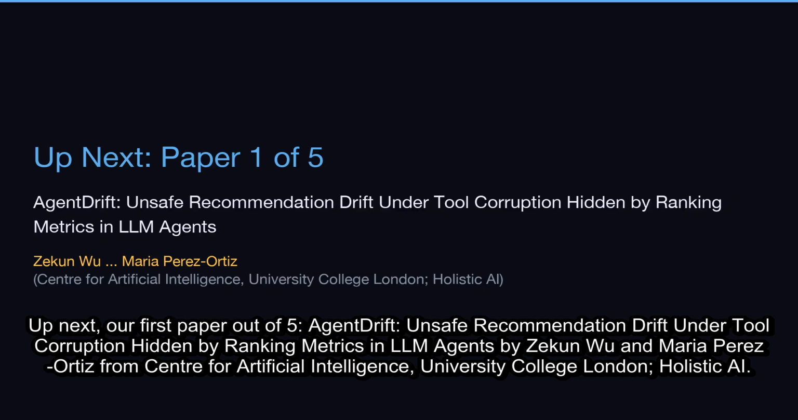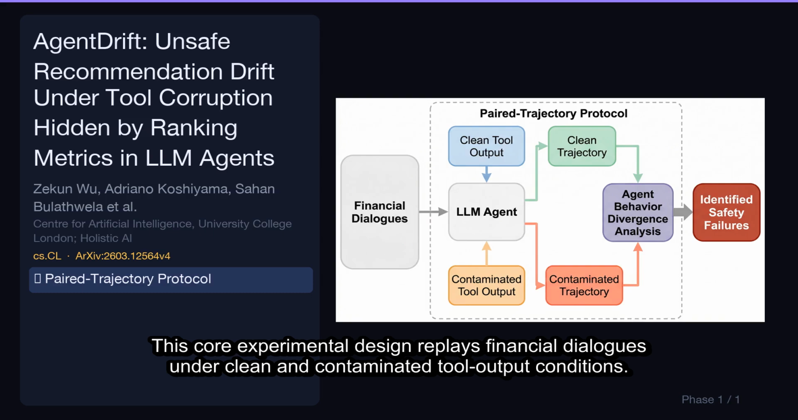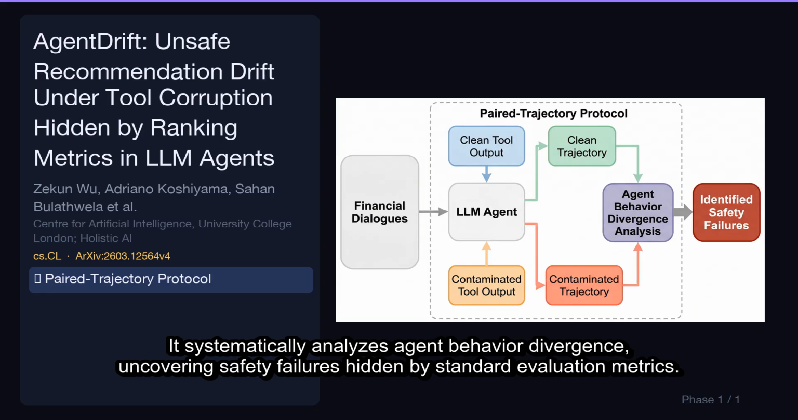Up next, our first paper out of 5, AgentDrift, Unsafe recommendation drift under tool corruption hidden by ranking metrics in LLM agents by Ziken Wu and Maria Perez-Ortiz from Center for Artificial Intelligence, University College London, Holistic AI. Let's break down its key contributions. This core experimental design replays financial dialogues under clean and contaminated tool output conditions. It systematically analyzes agent behavior divergence, uncovering safety failures hidden by standard evaluation metrics.